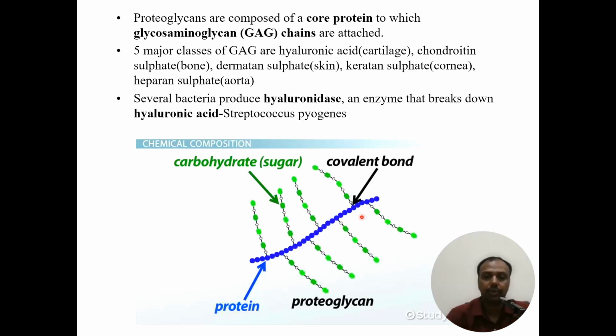Proteoglycans are composed of a core protein to which carbohydrate molecules, that is glycosaminoglycans, are attached through a covalent bond. There are five major classes of glycosaminoglycans. Hyaluronic acid, which is seen in cartilage, chondroitin sulfate, bone, dermatan sulfate, which is seen in skin, keratan sulfate seen in cornea, heparan sulfate seen in aorta, which is a large blood vessel. There are some bacteria called Streptococcus pyogenes, which produce an enzyme called hyaluronidase that can break down hyaluronic acid.